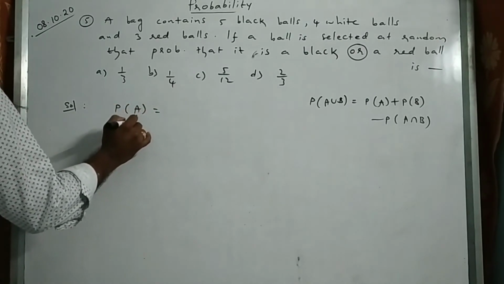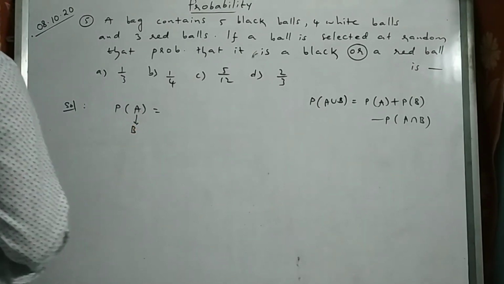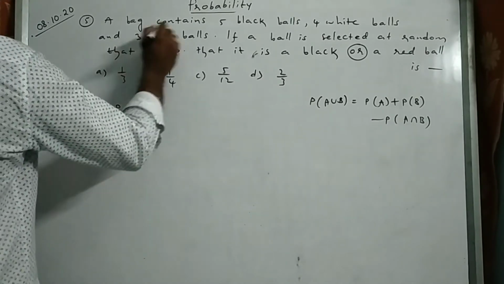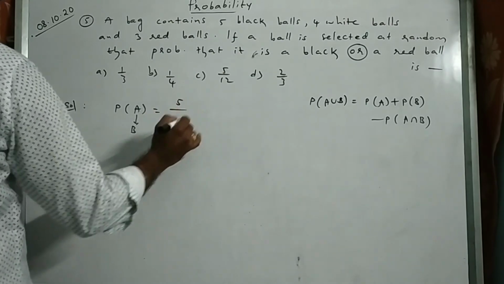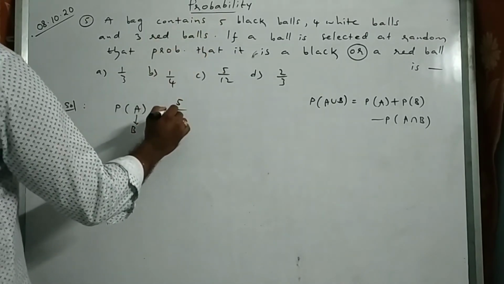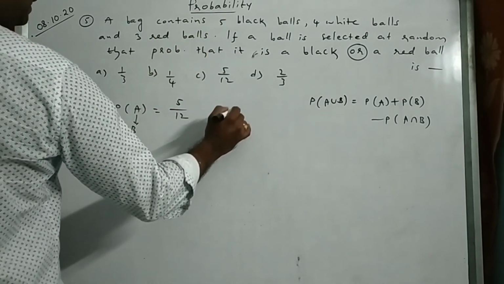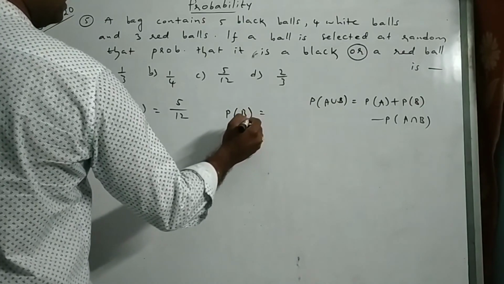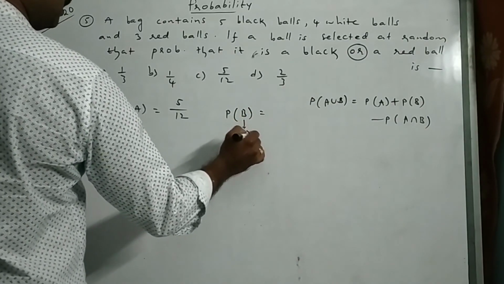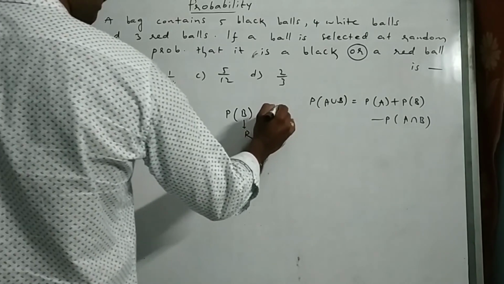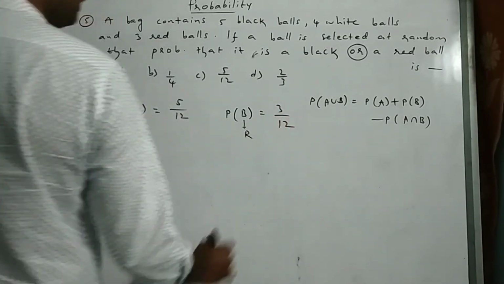So I will take it as black. What is the probability of getting a black ball? How many black balls do we have? 5, by total 12. Probability of getting a red ball: how many red balls do we have? 3 red balls out of 12.